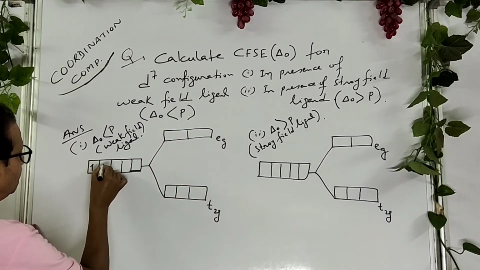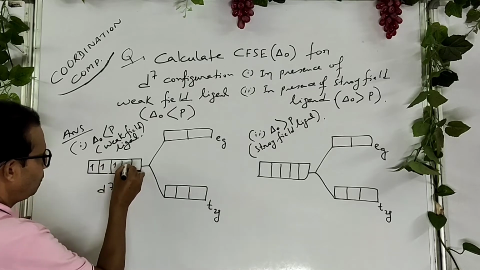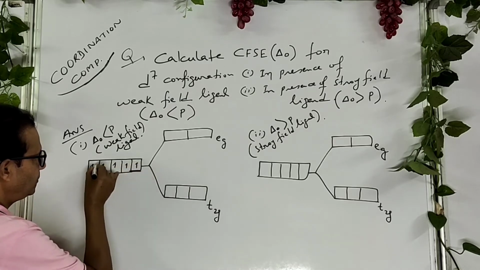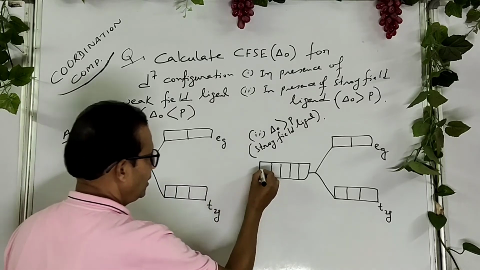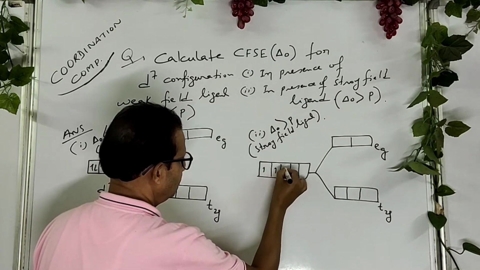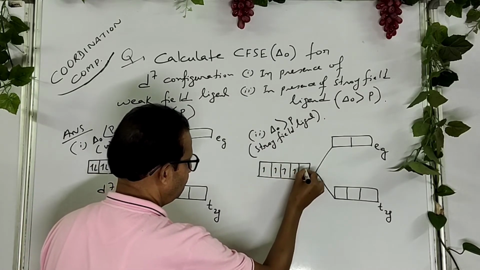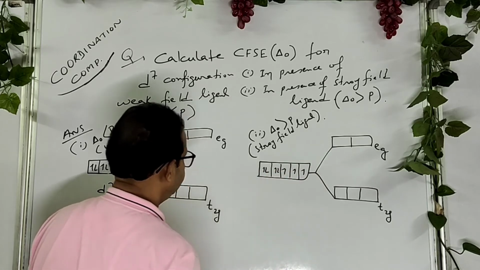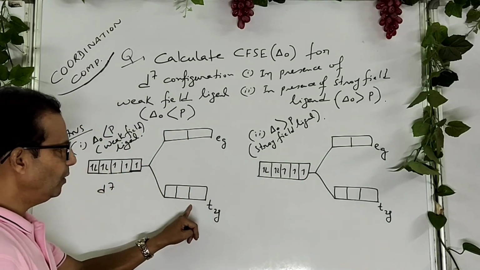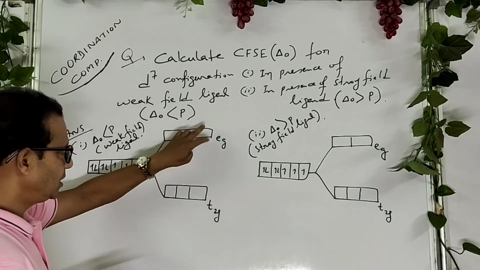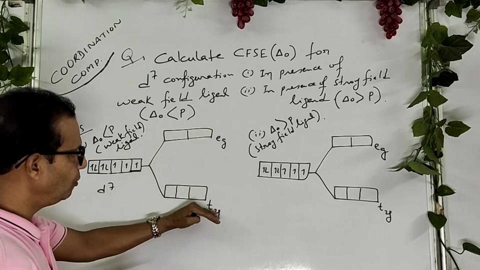1, 2, 3, 4, 5, 6, 7. Here also 1, 2, 3, 4, 5, 6, 7. This is the lower energy level, this is the higher energy level, you know that, low, high.